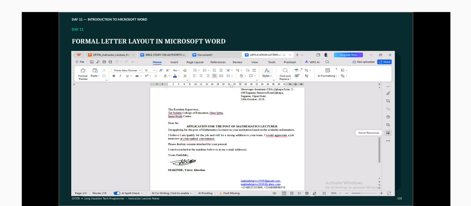Then we talk about why MS Word is important in any office throughout the whole world, because we use it to write formal letters, reports, and so on. So that is that for today, and the assignment for today: you are going to write a formal letter of appreciation to me.